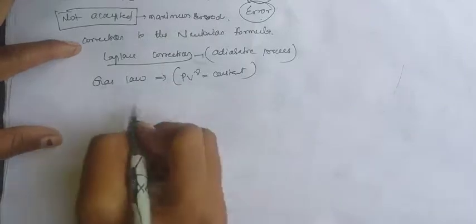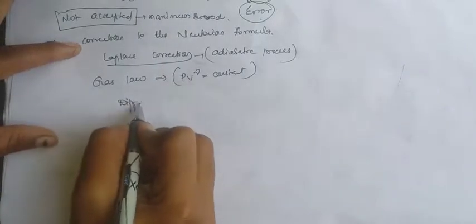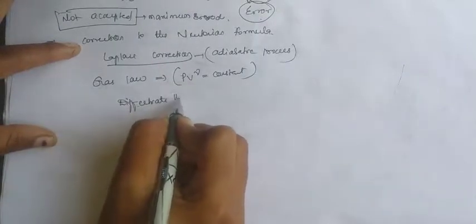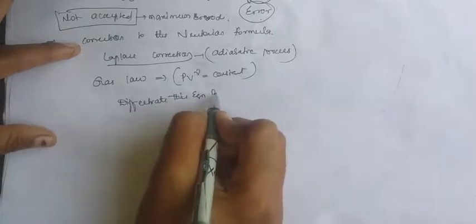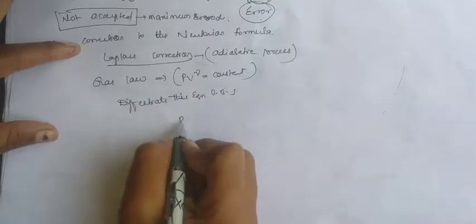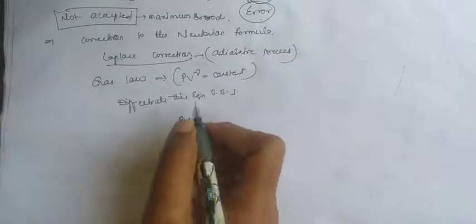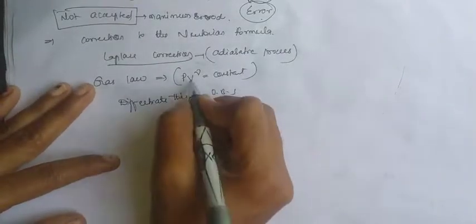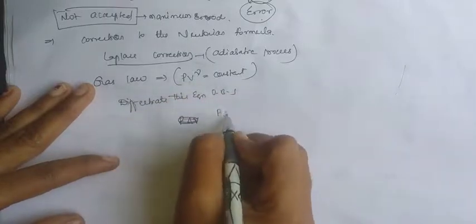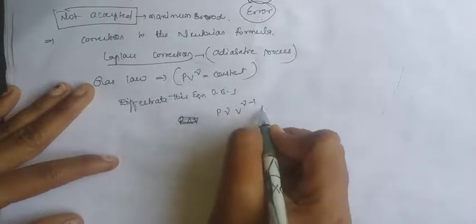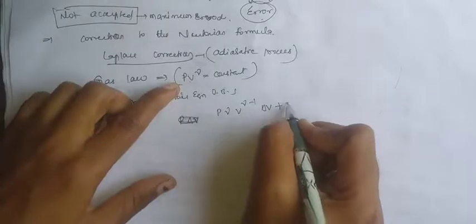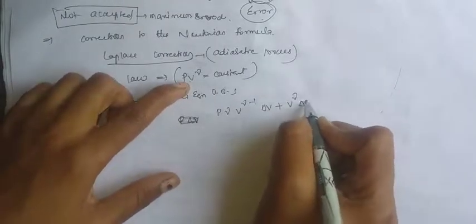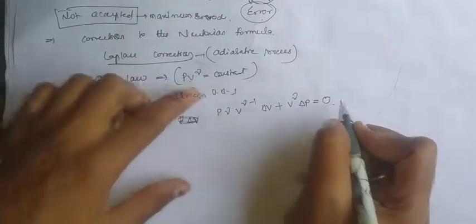Now differentiate this equation on both sides. First differentiate V: P times gamma V power gamma minus 1 delta V, plus now differentiate P, so V power gamma delta P, and the differentiation of a constant is 0.